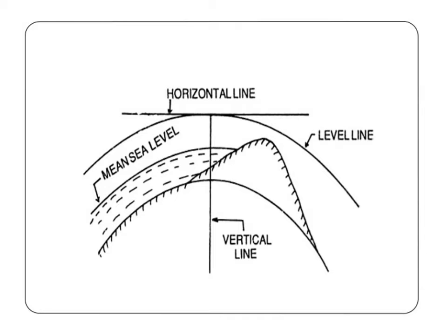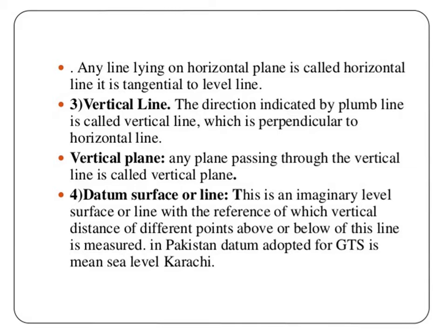Whereas whenever we are considering the plane surveying, then we are going to consider the horizontal line, and generally the horizontal line is perpendicular to the vertical line, and also even in this particular diagram it is shown that the level line is also perpendicular to the vertical line. Means in the geodetic surveying we are going to consider the level line, and it is curved one. So any line lying on horizontal plane is called horizontal line. It is tangential to the level line.